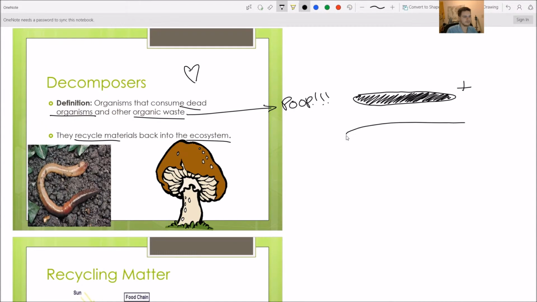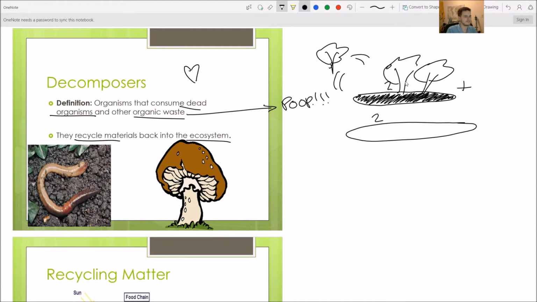And then there's this spot over here, just a regular spot, where nothing died, nothing was broken down. We have a plant that releases seeds. So 2 seeds land here, and 2 seeds land here. Where do you think the plants are going to grow better? In this place where the deer died and all these wonderful nutrients were recycled back in? Or over here where nothing has died and nothing's been cycled back in? Our plants are going to do way better up here. They're going to be huge. They have all these nutrients. These ones, they'll be little baby plants.